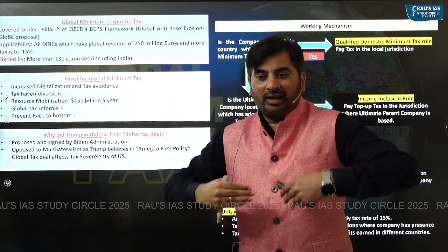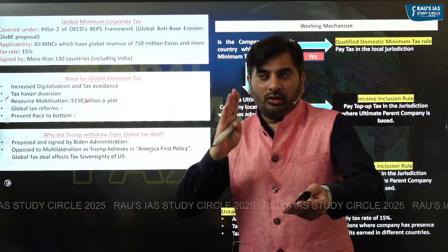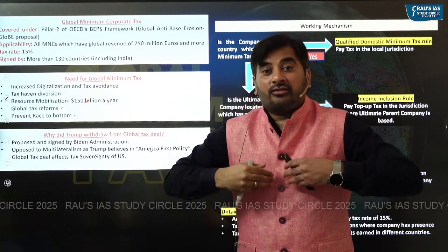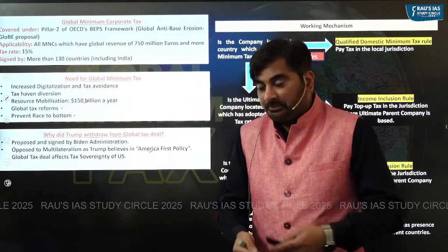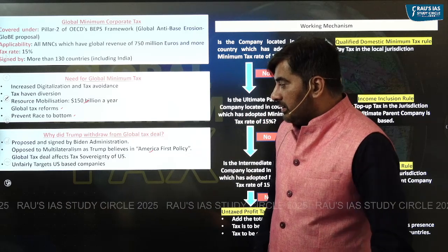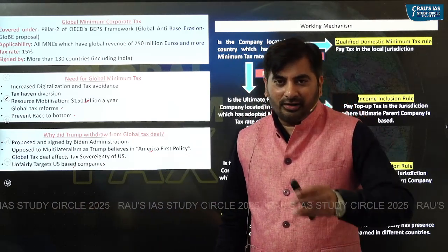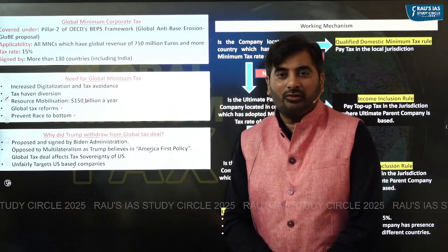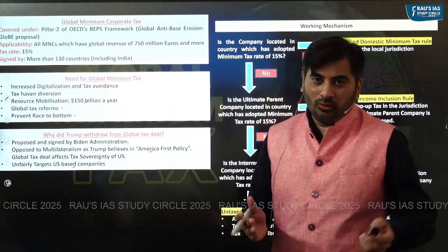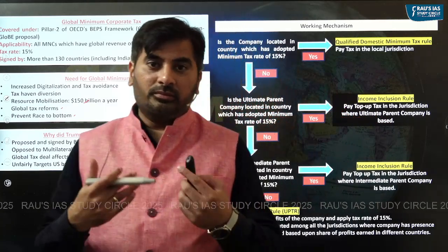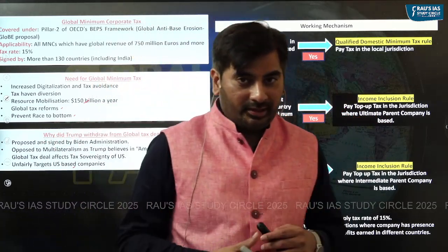So he believes that this multilateral effort to curb tax avoidance is against the tax sovereignty of the US. Nextly, Trump also believes that it is unfairly targeting US based companies such as Google, Apple, and so on. That is why Trump decided to withdraw from this particular global tax deal.